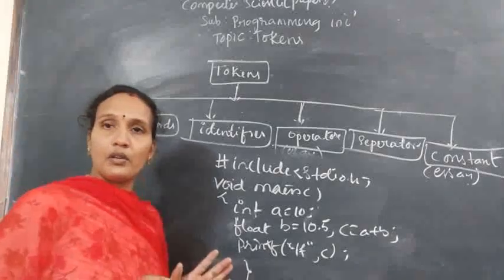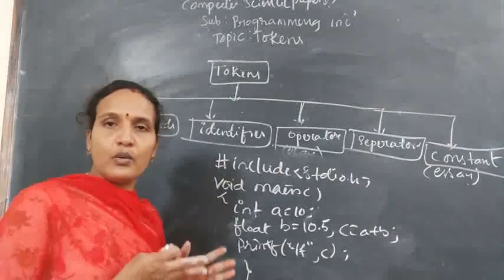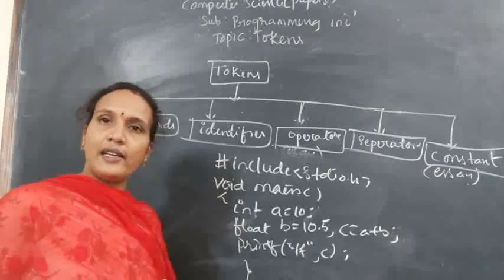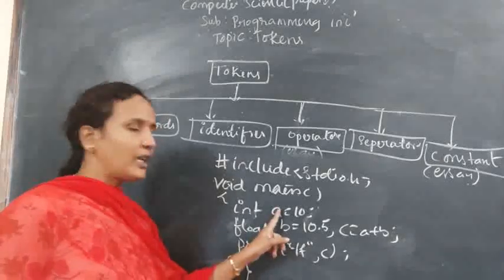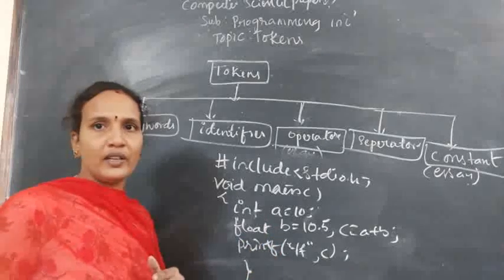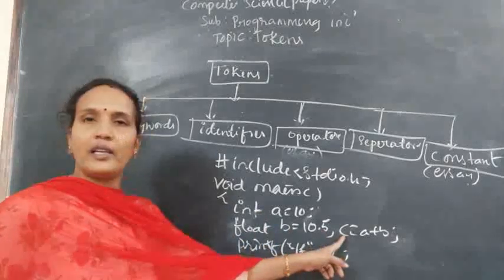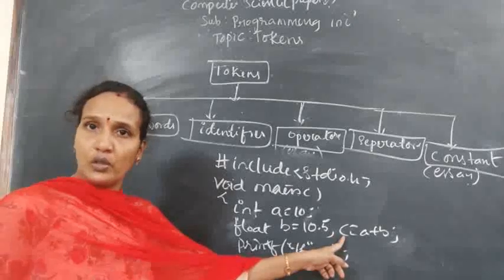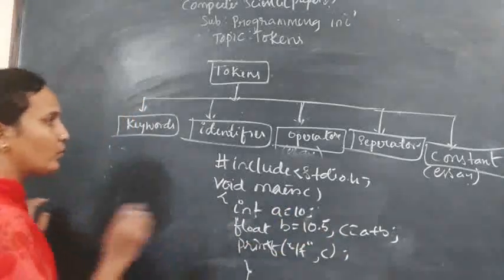Okay, what is the objective of this? What is the purpose of this program? Calculating the sum of two numbers. One is of type integer and one is of type float. So when you combine integer and float, you will get the result in float only. So that is why I am declaring the resultant variable also as float. Right. Here, what are the tokens we have?